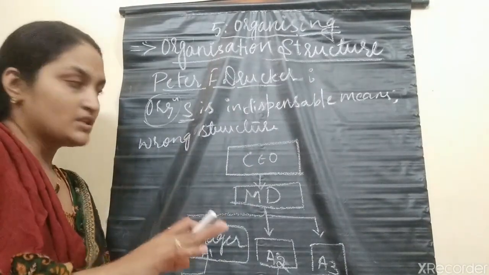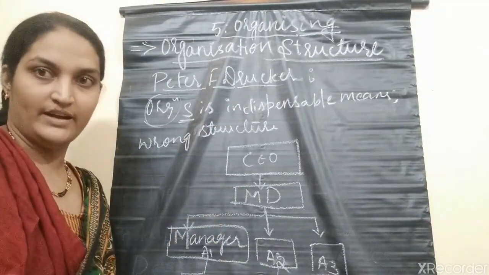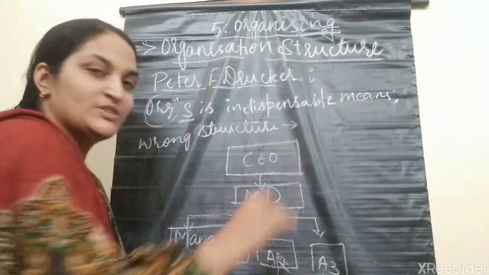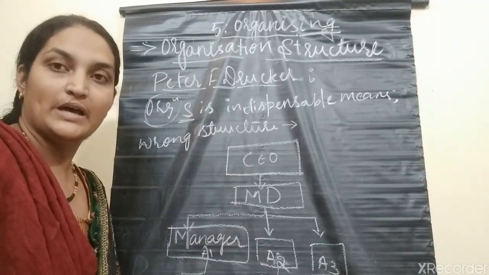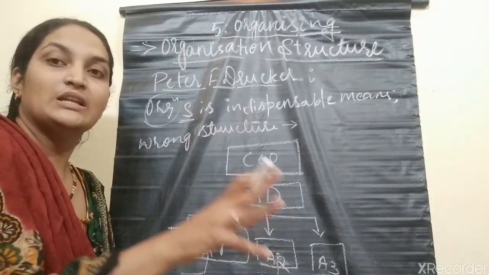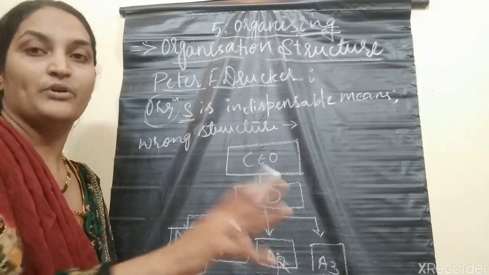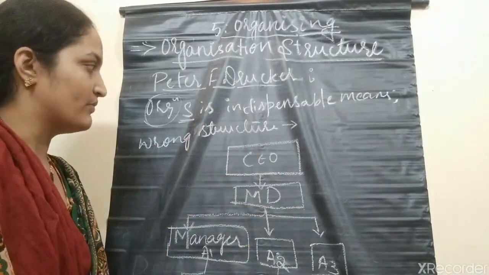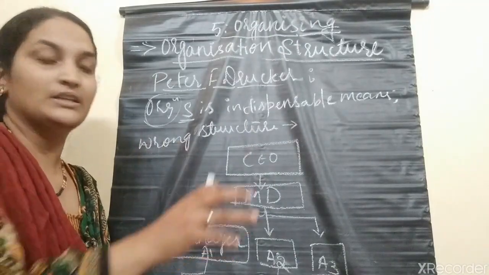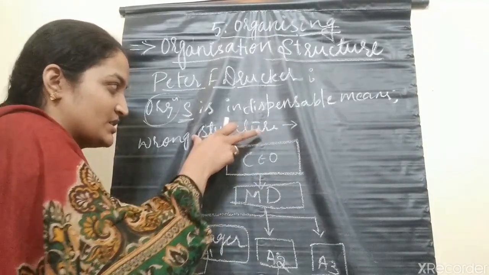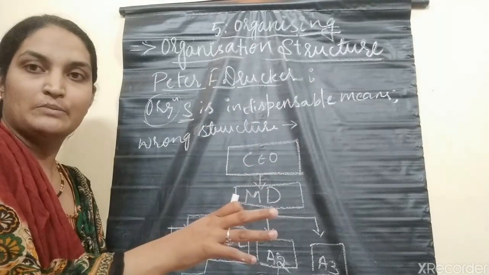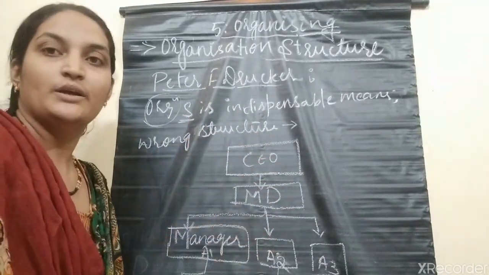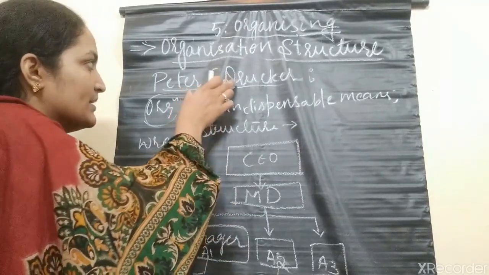If the organizational structure is not properly designed, then your business performance is going to be impaired, that is, it will weaken or reduce your performance. And even if your organizational structure is wrongly established, it can destroy your business. That is what Peter F. Drucker is saying.